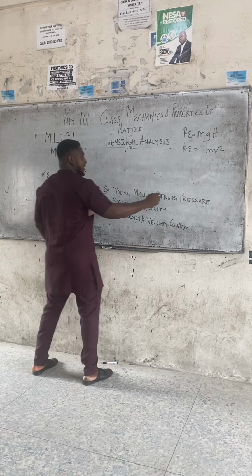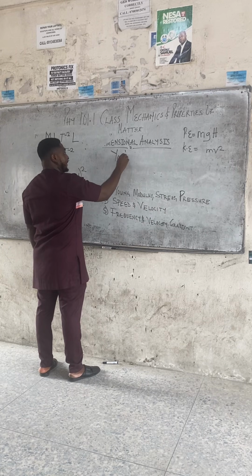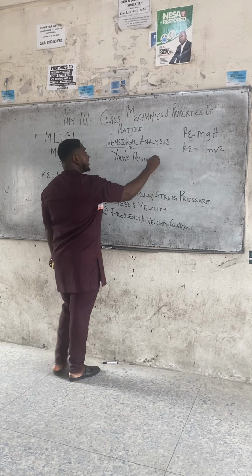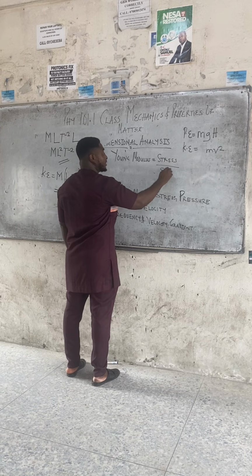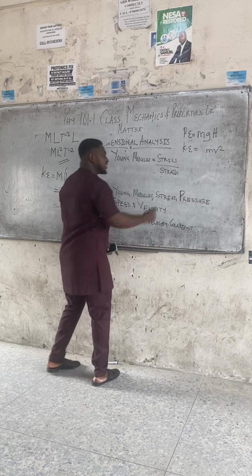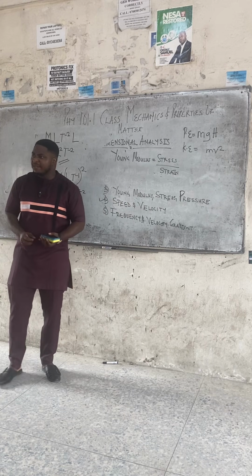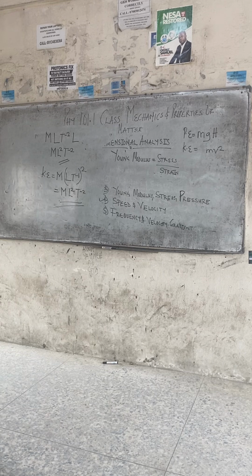Next one is your modulus. Class, modulus has the same dimension as stress and pressure. Your modulus is stress all over strain. All over what? Class, tensile strain, is it new to you? No. I think I've shown you the dimension of tensile strain. Where did I show you the dimension of tensile strain?